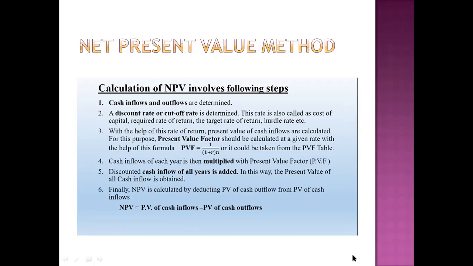The NPV criterion automatically allows the recovery of the initial investment and the interest cost of investment, right? And the most important thing is maximizing the welfare of the owners.